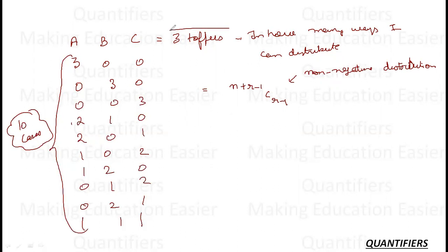Here n is the number of items to be distributed and r is the number of people among which the things are distributed. So n plus r minus 1, basically 3 plus 3 minus 1, C 3 minus 1. This 3 represents toffees, this 3 represents people, and this 3 also represents people, A, B, C. So the answer is 5C2, or I can say 10 ways. Okay? So this is a small concept that we will be using in the question that we will see.